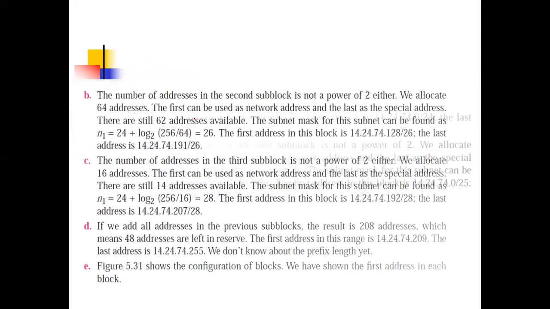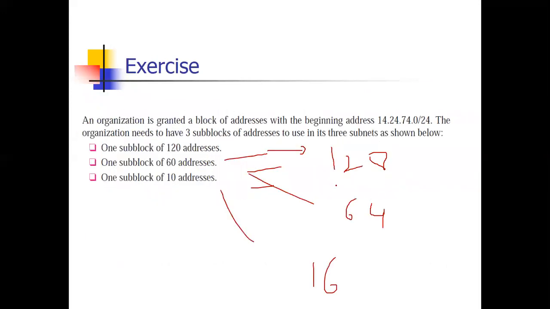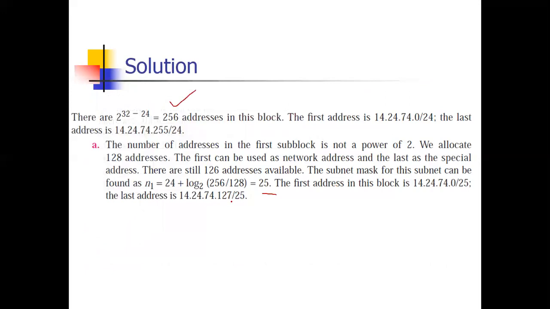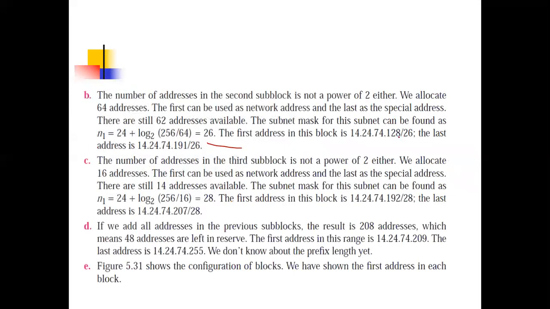Now next is 64. So what is small n for next? 24, the given prefix, plus log base 2 of 256 total addresses divided by 64, so it is 26. And the first address will be, the previous ends with 127, so now next will start from 128. And the last address you can calculate by the method I explained.